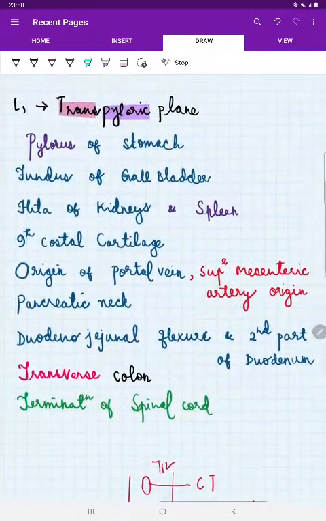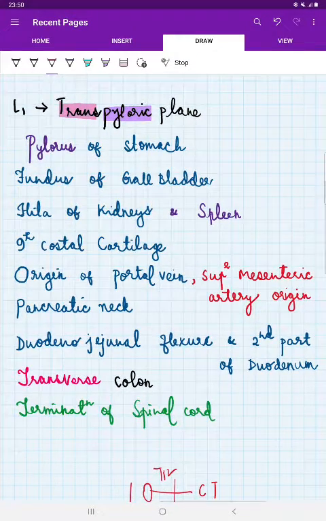So with that, we are completing our discussion on transpyloric plane. Hope this video helped you to remember all the events which are happening at transpyloric plane, which is a very important thing to remember in anatomy and as well as in surgery.